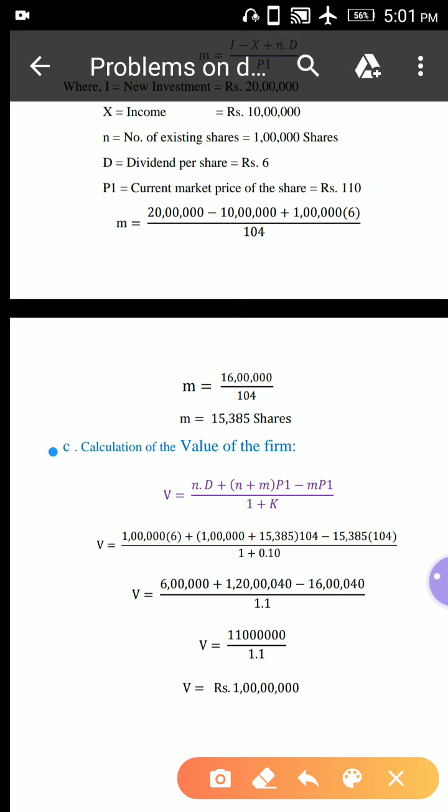Now here the third step is calculation of the value of the firm.